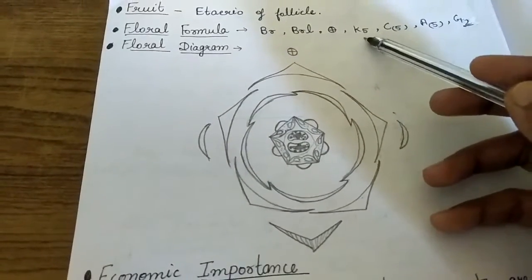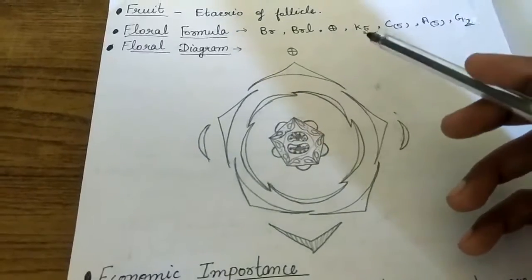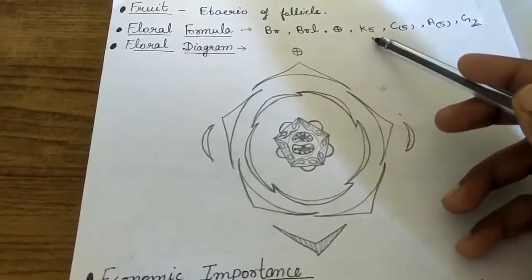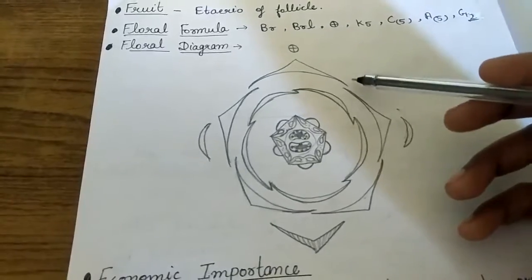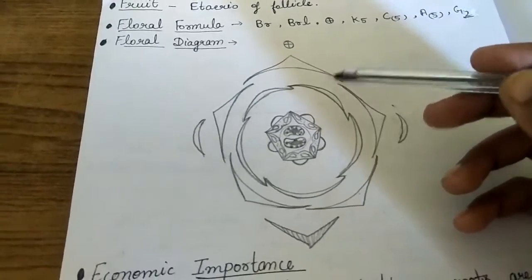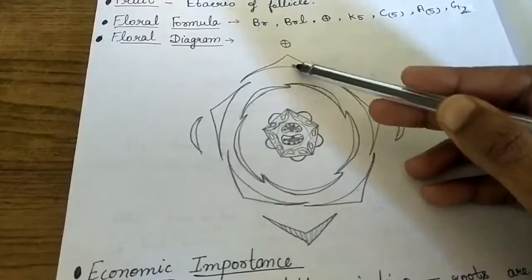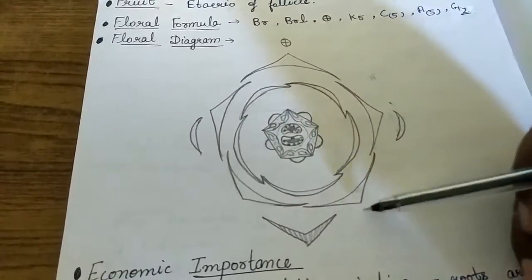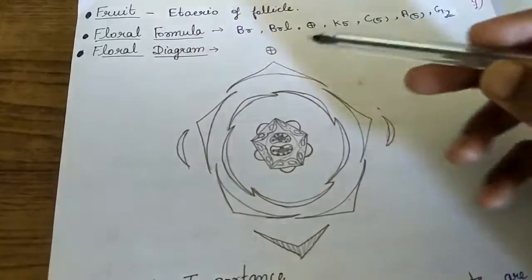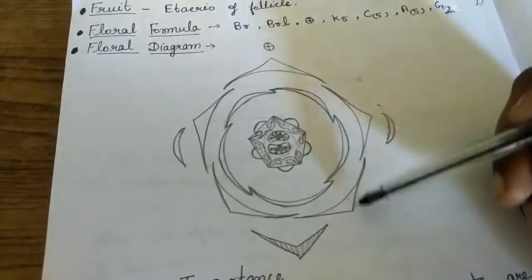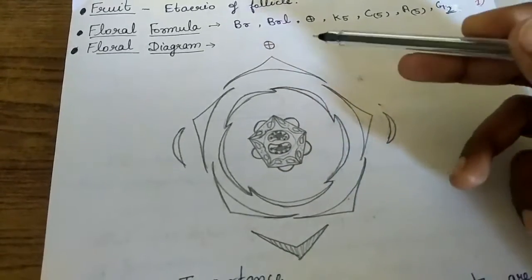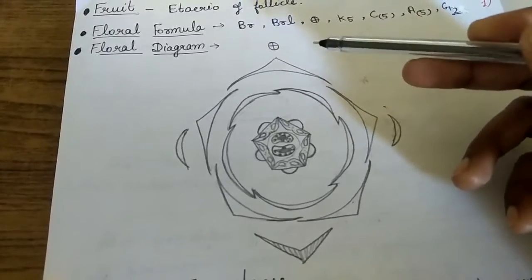Calyx are free and 5 in number, and of quincuncial type of aestivation. This shows the quincuncial type of aestivation. Now what is quincuncial type? Here the calyx are 5 in number. Two calyx are completely on the outer side without any overlapping.